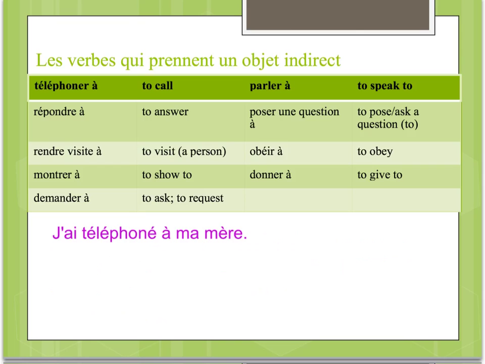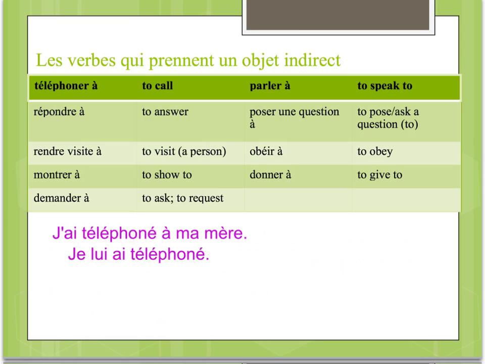So, à ma mère is our indirect object, and if we wanted to replace that with an indirect object pronoun, it would be lui. And since we are in the passé composé here, it's going to go right before our helping verb ai. So, je lui ai téléphoné. And again, quick reminder, you do not make agreement in the passé composé with indirect object pronouns. So, no I on the end of téléphoné, just je lui ai téléphoné.